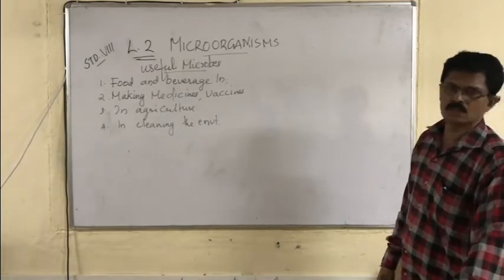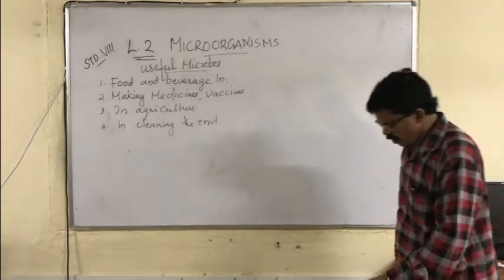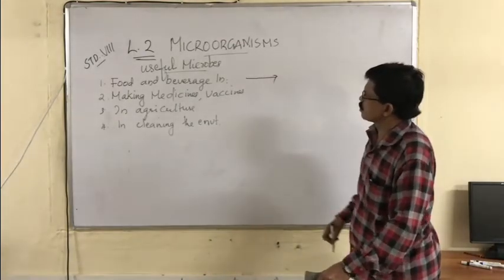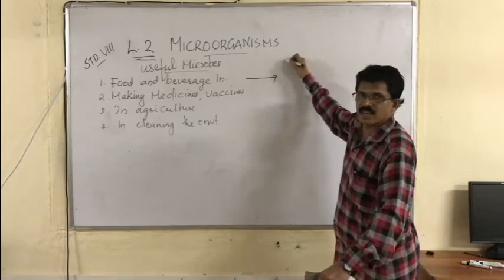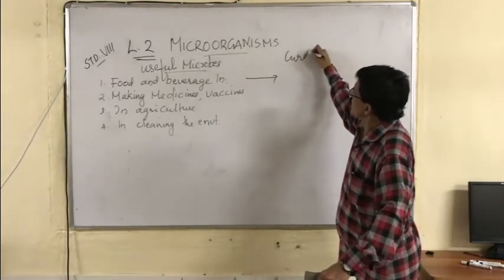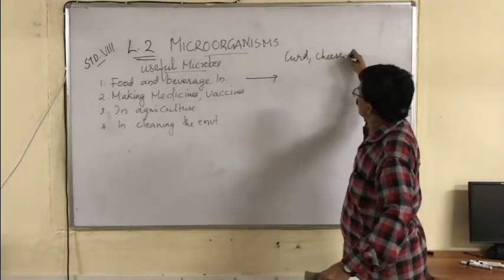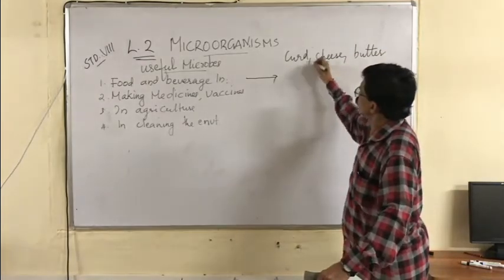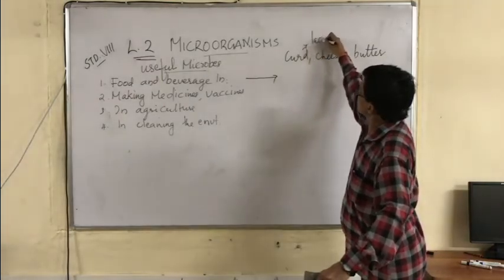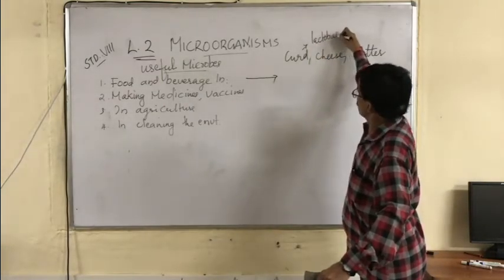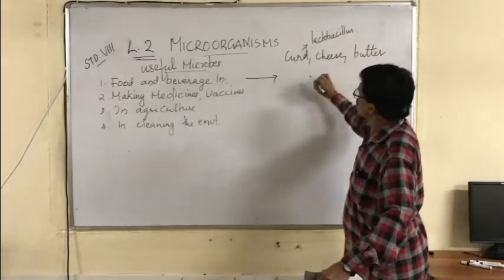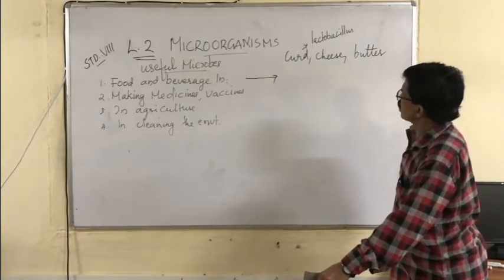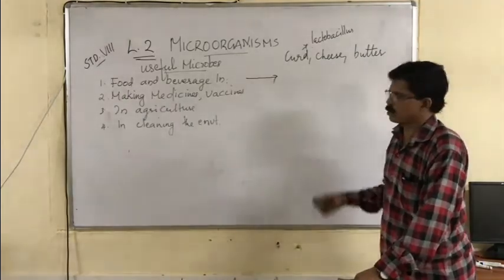Food and beverage industries. In food and beverage industries, we have many substances. For example, for making curd, milk into curd, cheese, butter, all this can be made by using a bacteria, usually lactobacillus. Lactobacillus turns the milk into curd. Then cheese and butter also can be made in different ways.